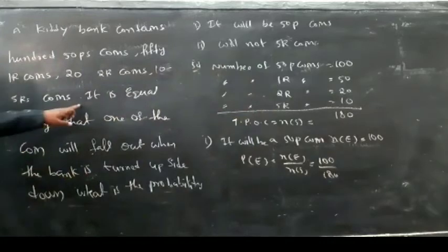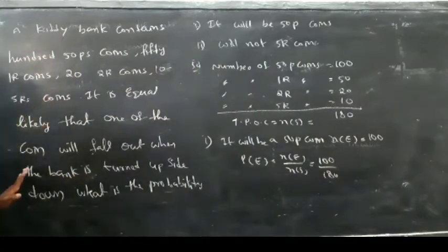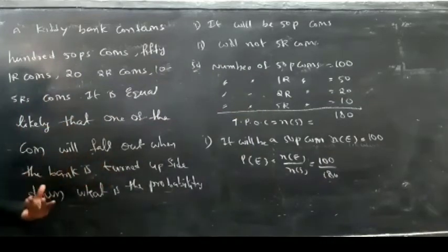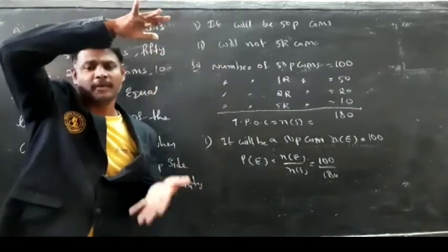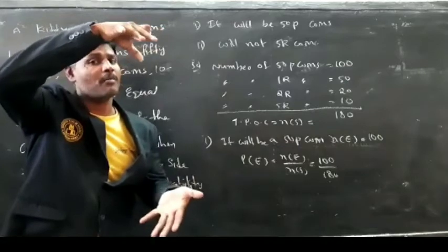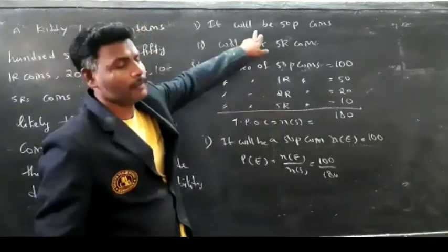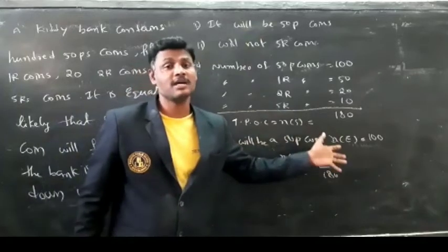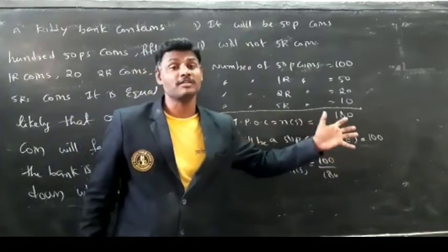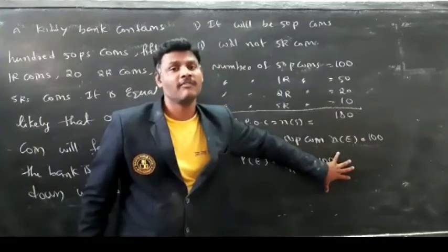It is equally likely that one of the coins will fall out when the bank is turned. So he is reversing the kitty bank. What is the probability to fall down a 50 paisa coin? That is nothing but 100 by 180.